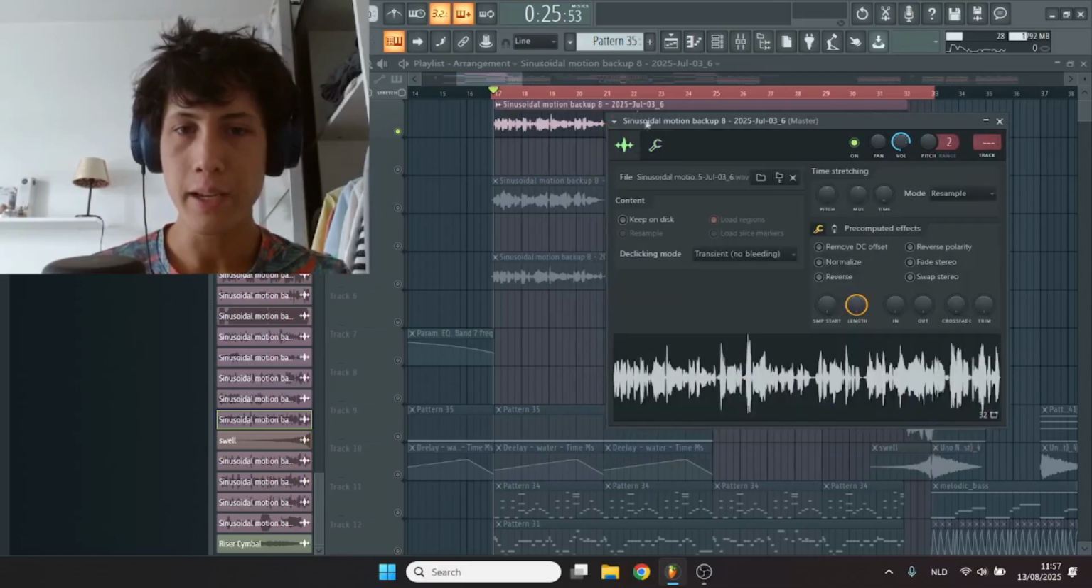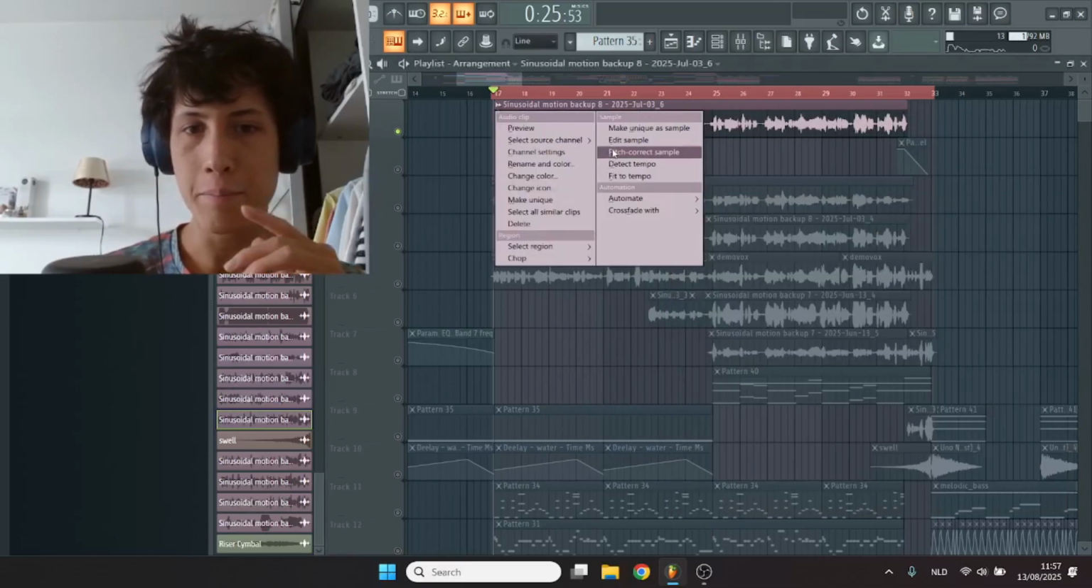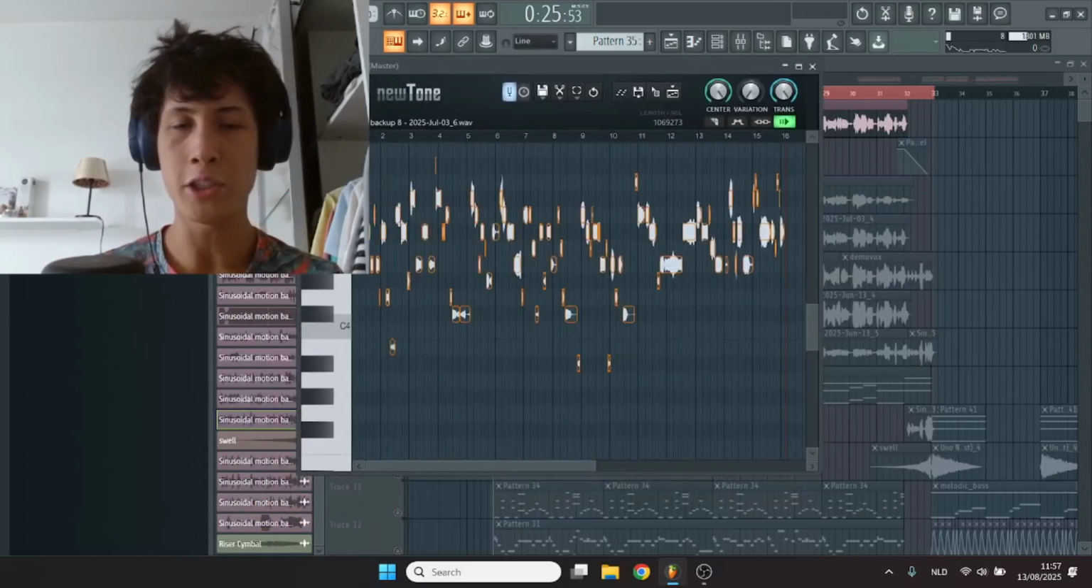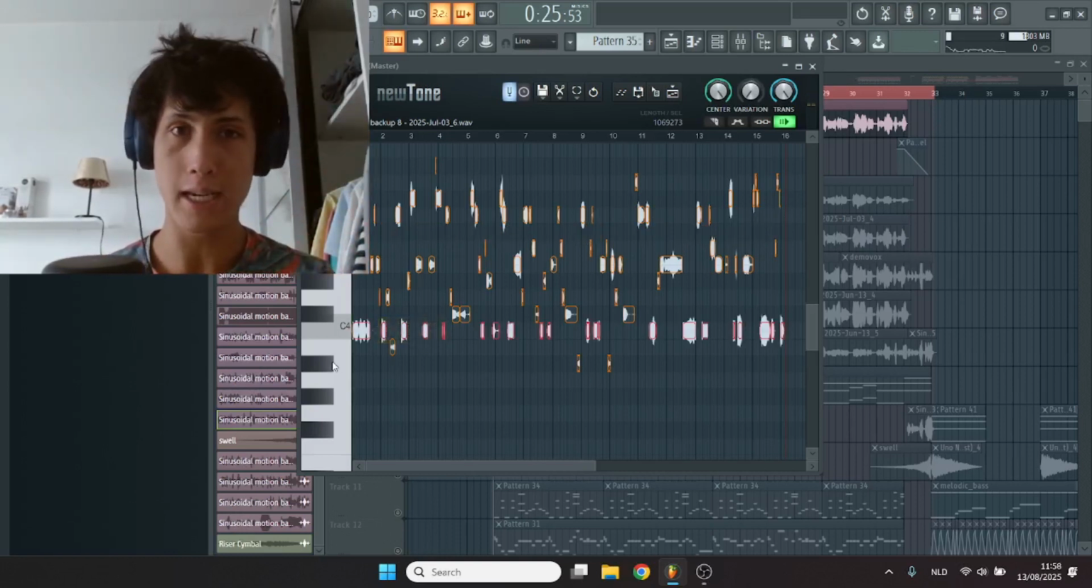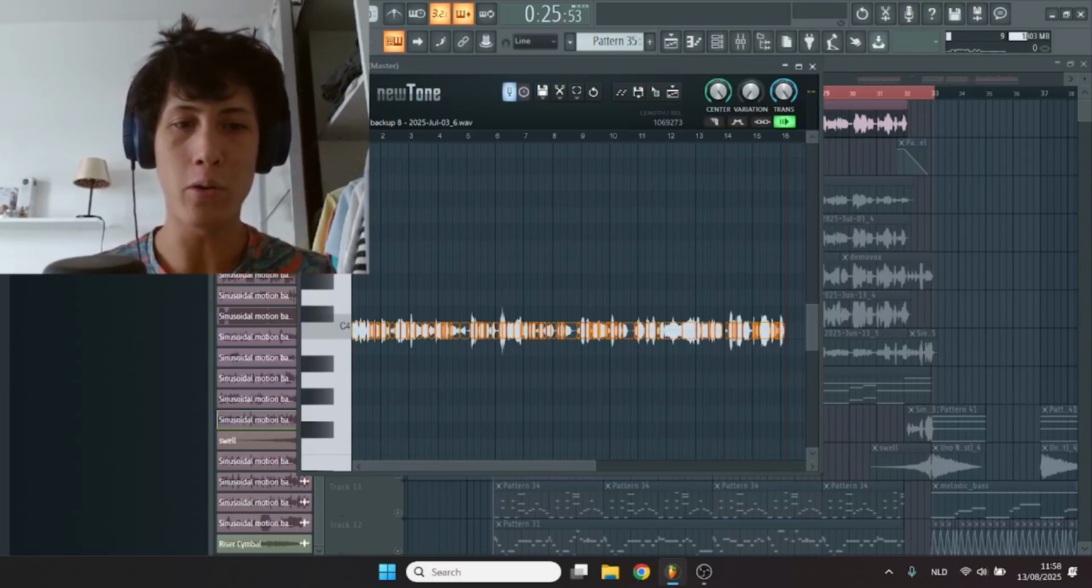What you can do in FL Studio, click on this button here and then pitch correct sample. This is like autotune, but you can correct the individual notes. What I did was transpose every note to C. Then you get just a stream of vocal at the note of C.